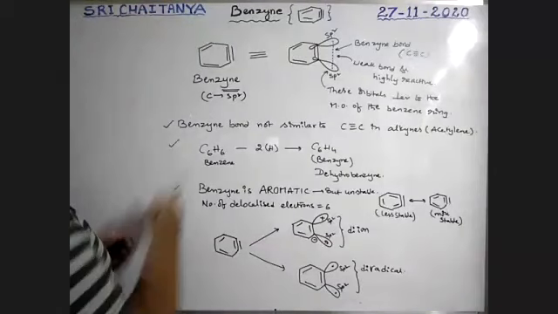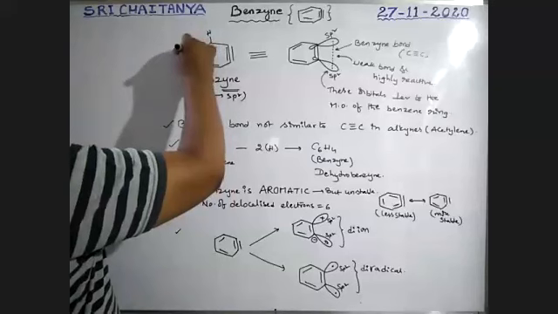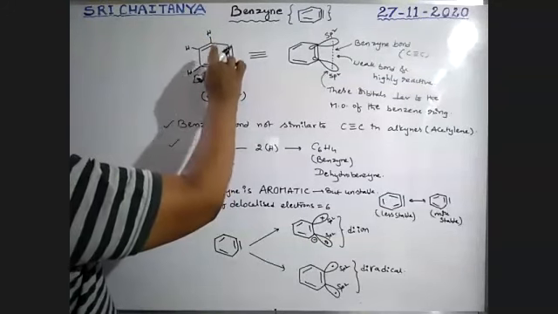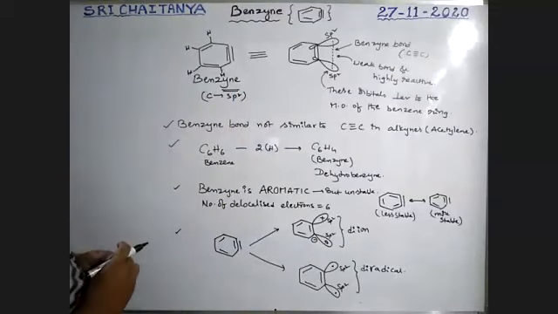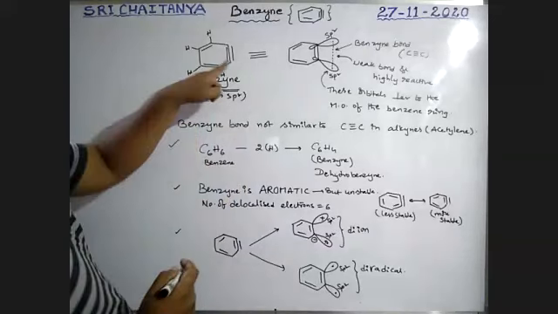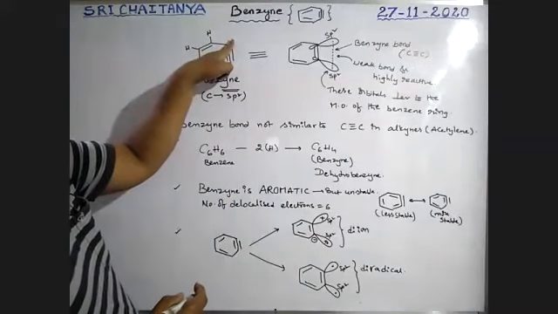Here these carbons are bonded with hydrogens, but two hydrogens are removed. So here one sp2 hybrid orbital and here one sp2 hybrid orbital are there.